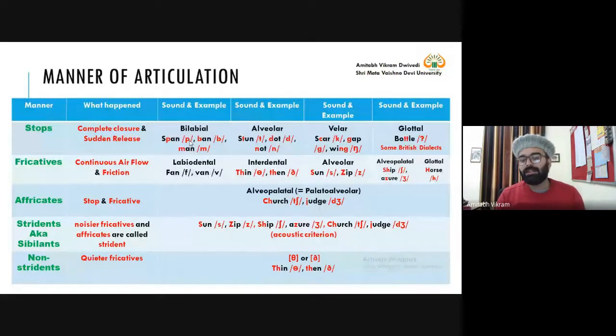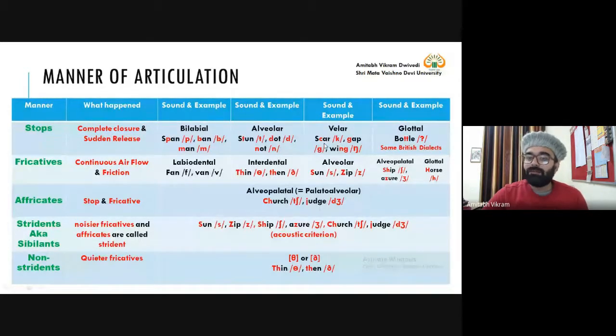The first assignment is just to observe the consonant chart, and you need to write about each individual sound one by one: p, then b, t, then d, then k, then g. Likewise, you need to do. Like these bilabials, then alveolar, like in stun, where t is used. Alveolar because the tip of the tongue touches the alveolar ridge. D as in the, n, again alveolar. Scar: now here the letter is C, but the sound is K.